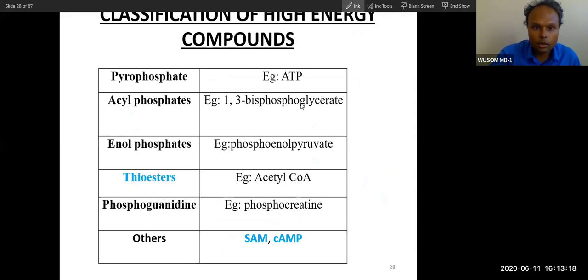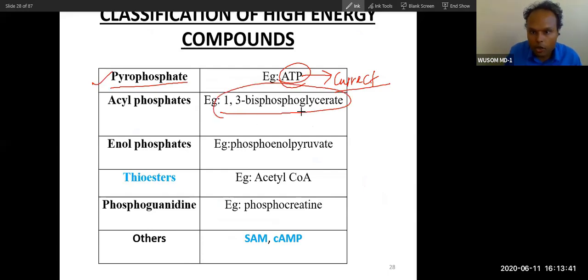So these are high energy compounds. This is pyrophosphate. ATP is also a high energy compound, but we call it the currency. This is a very highly used high energy compound. Other high energy compounds are acyl phosphates. For example, we have seen at this stage 1,3-bisphosphoglycerate, when it converts into 3-phosphoglycerate, there is production of what? ATP. So this is a high energy compound, and that is why it is producing ATP.